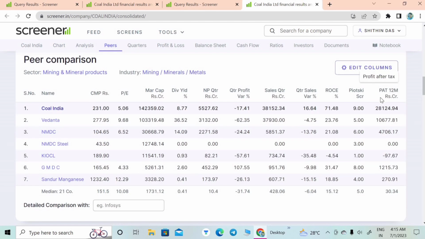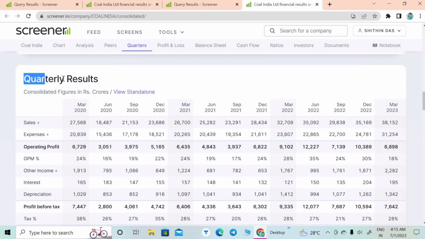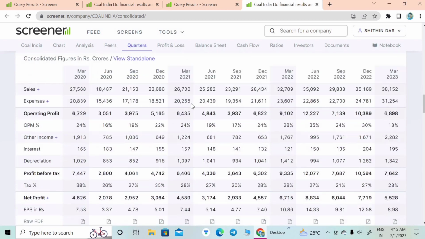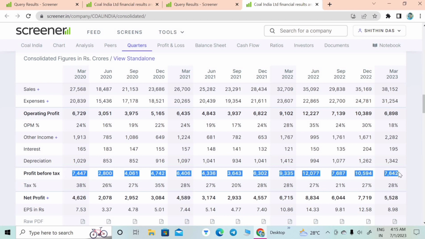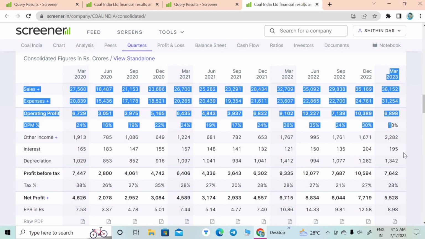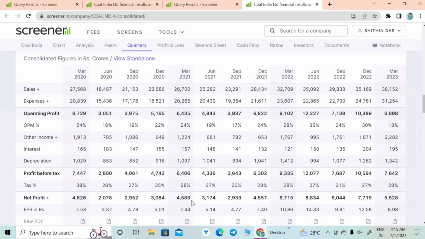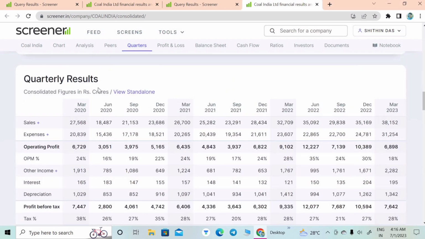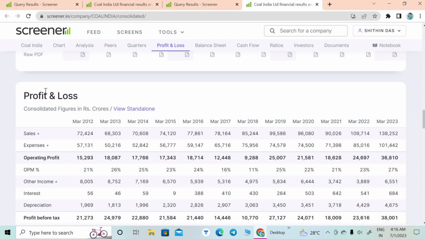This shows the different competitors among the companies in the market. We can see the quarterly results on the bottom side. It shows the quarterly operating profit, profit before tax, depreciation, interest, and other data. Based on this data from the company we can analyze and choose the corresponding companies to invest in. This is the March 2023 data shown here, which has a net profit of around 5,528. These are the quarterly results, and then we can see the profit and loss of the company during each year.